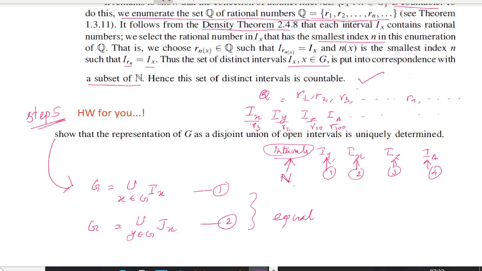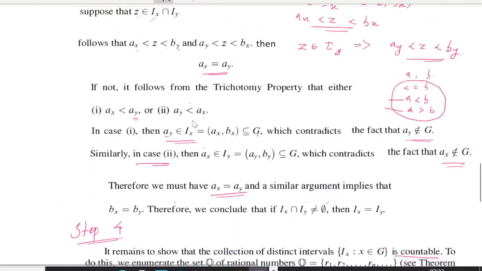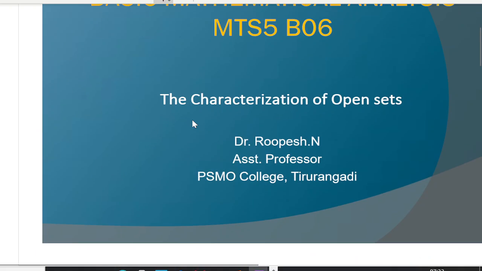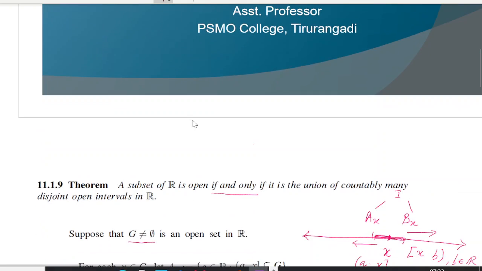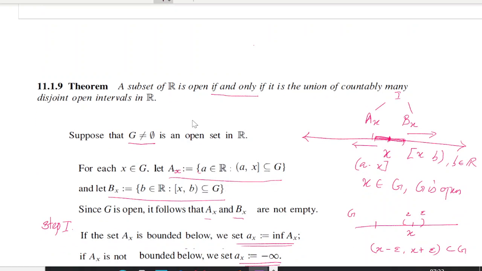So today's session I'm winding up here. Today we have discussed the characterization of open sets. That is, a subset of R is open if and only if it is the union of countably many disjoint open intervals. Okay, hope you understood today's class.